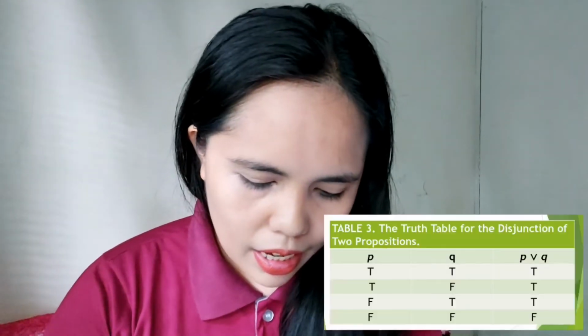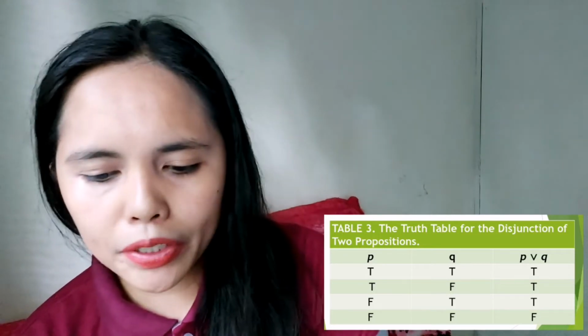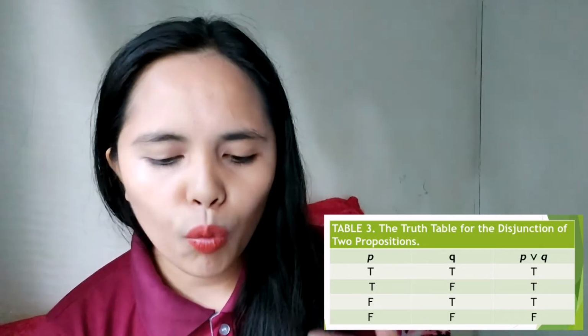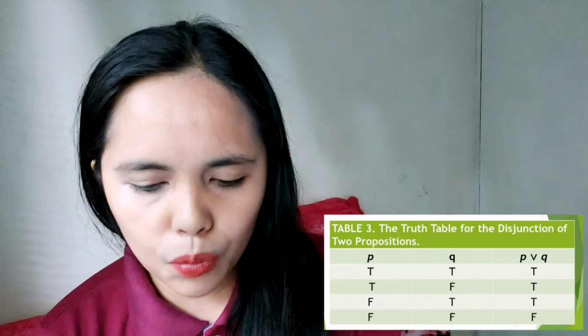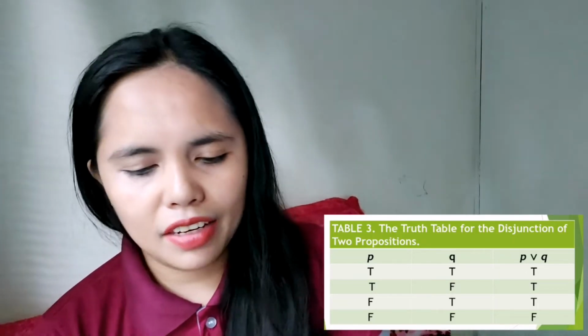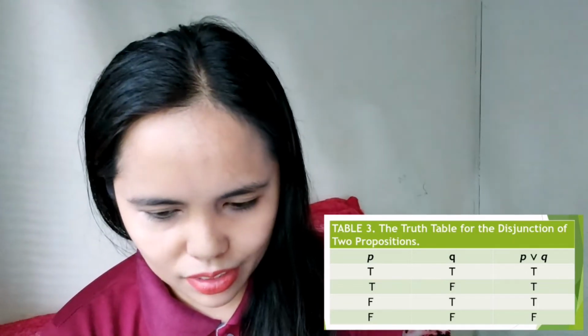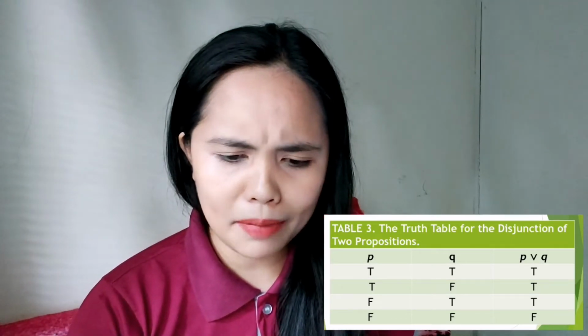Okay, next topic. Definition 3. Let P and Q be propositions. The disjunction of P and Q, denoted by, this time, the symbol V, the disjunction P or Q, is false when both P and Q are false and is true otherwise. So, disjunction again.